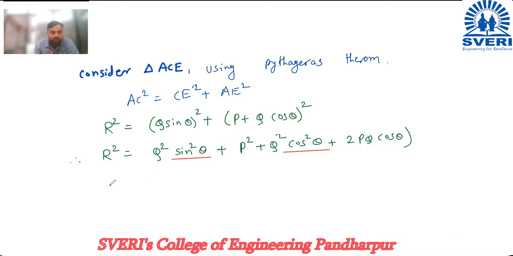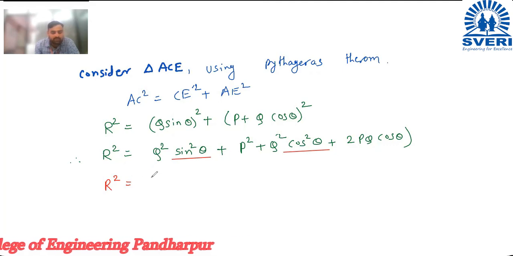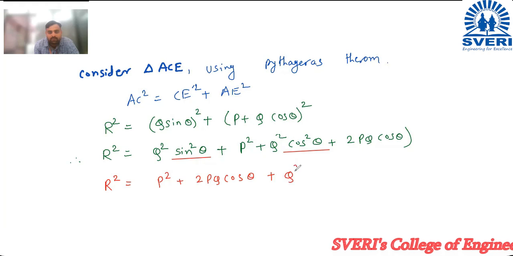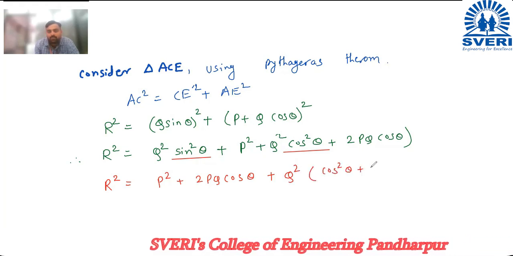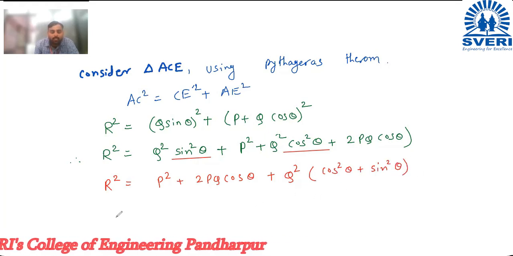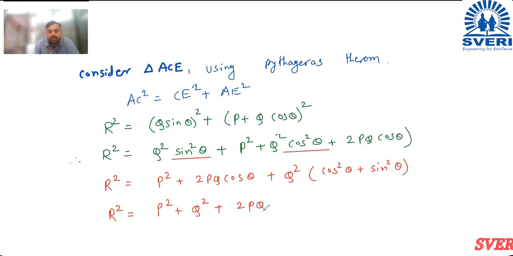So now I will write here. So it will be R square is equal to P square plus 2PQ cos theta plus Q square, here in bracket cos square theta plus sin square theta. This will remain cos square theta plus sin square theta. So this will become 1. So your R square is equal to P square plus Q square plus 2PQ cos theta. This is the value for R square.